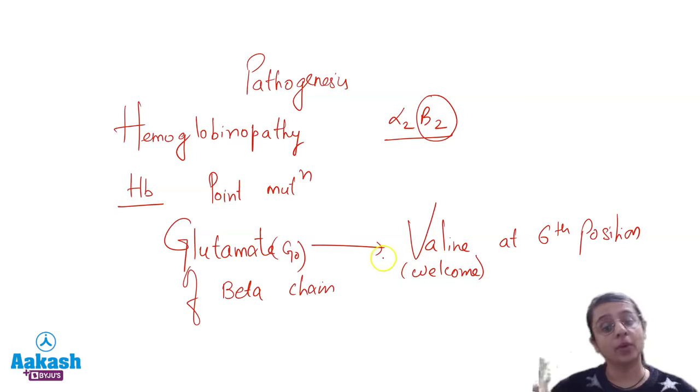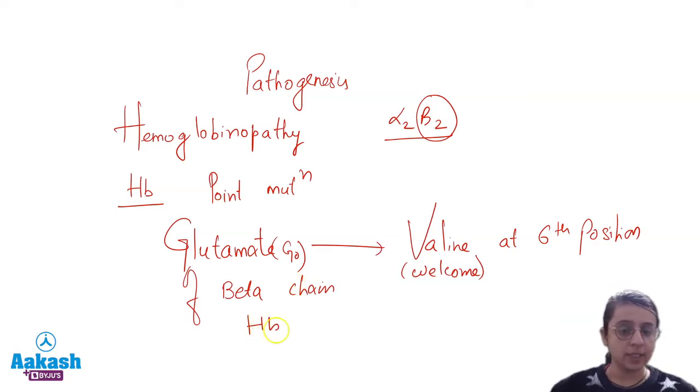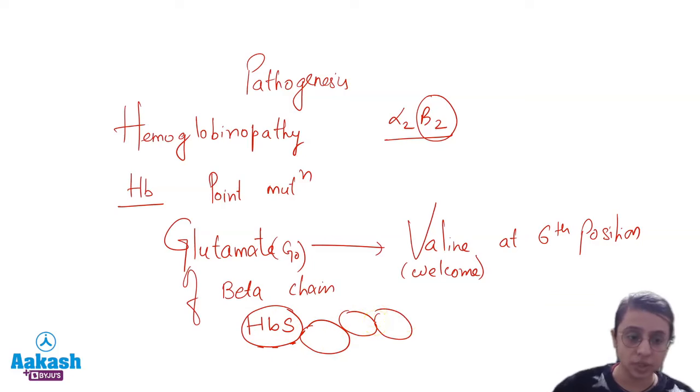ठीक है. अब एक और तरीका है to memorize this, that it is valine, it is vela, it cannot function properly. So the hemoglobin which has been formed due to this replacement of glutamate by valine is not functional as the normal adult hemoglobin. तो ये HbS बना, ठीक है. This HbS has some physicochemical properties because of which it develops sticky patches on itself, right, and has a tendency to form polymerized complexes under the deoxygenated state.